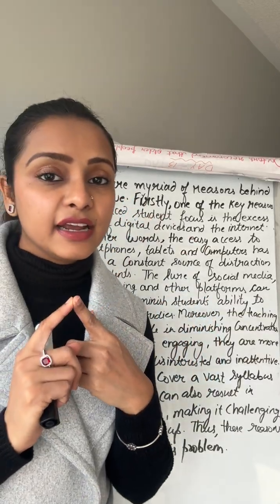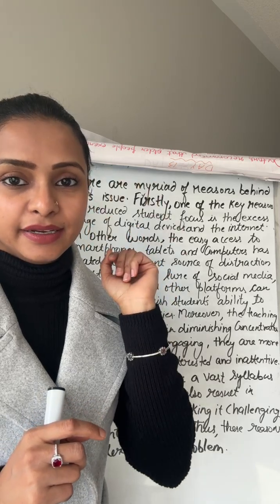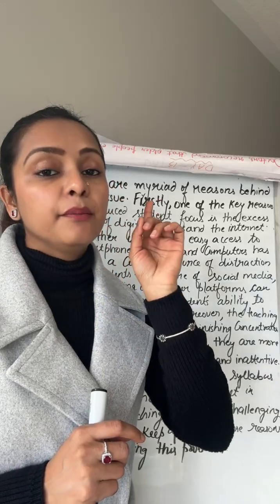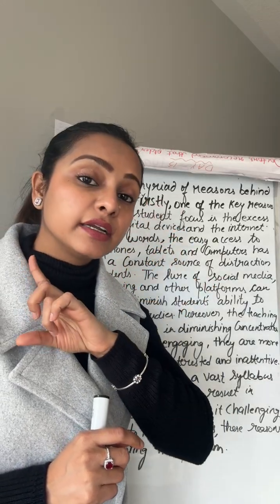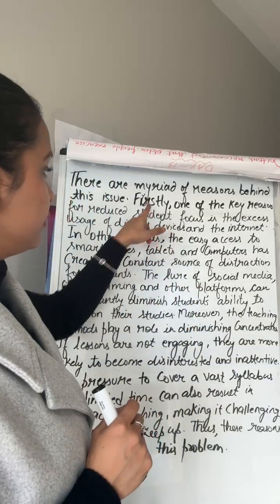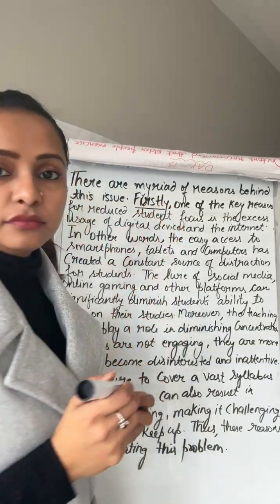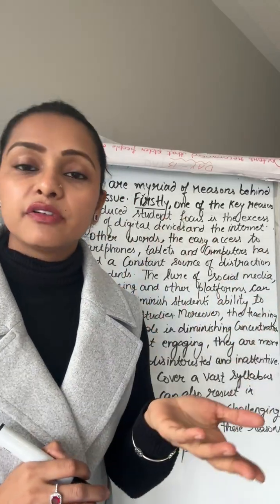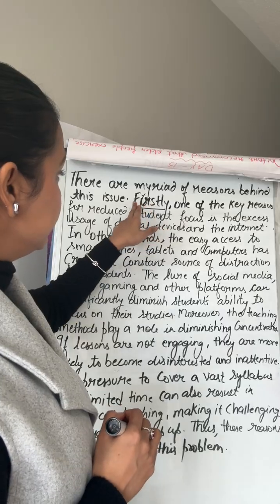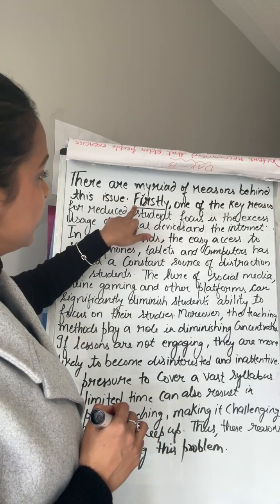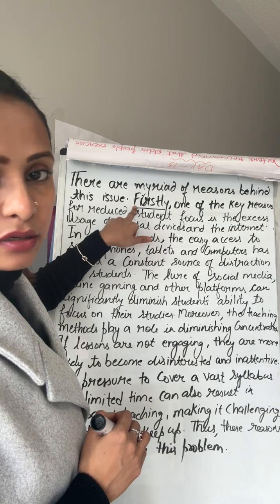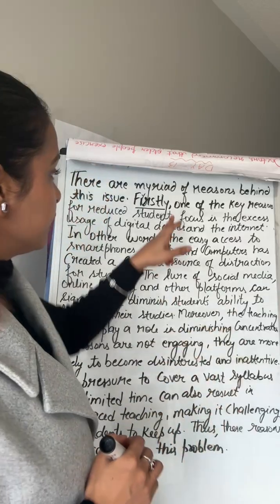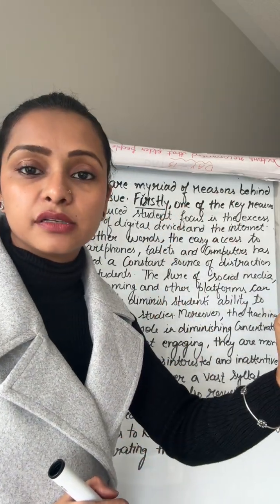Now the next thing after S was P. P means writing the first point. And I have told you, before writing the first point, you have to use a connector. So the first connector here I have used is firstly. This is the connector before writing our first point. So here, firstly, after the full stop, your first letter will be capital. So here F is capital. Then put a comma. Put a comma after each connector. Then write down the first reason.